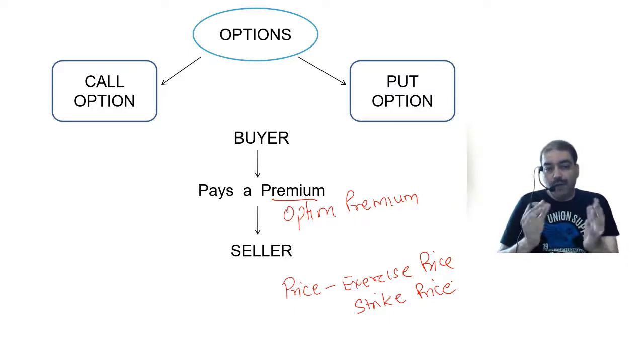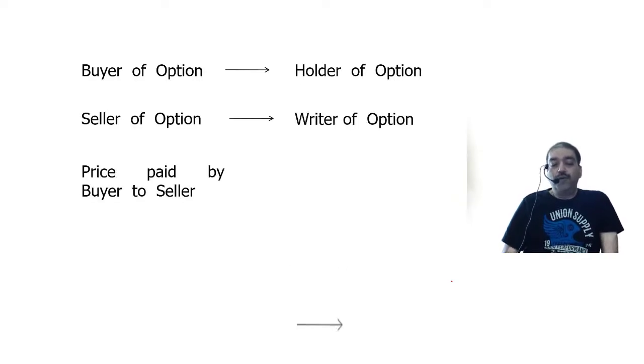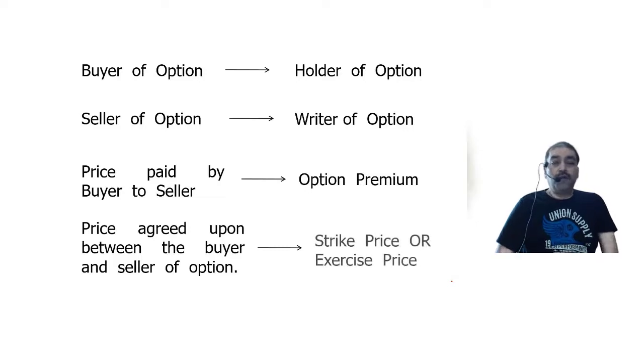Okay, now let us summarize all these. Buyer of call option is called as holder of the option. Seller of call option is called as writer of the option. Price paid by buyer to seller is called as option premium. And price agreed upon between the buyer and the seller of the option is called as strike price or exercise price.